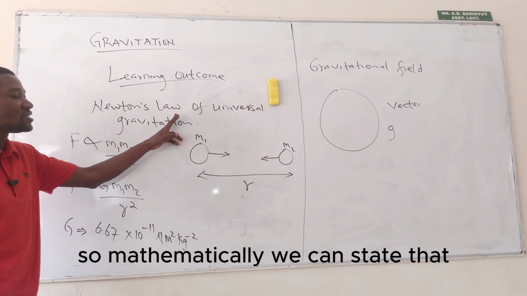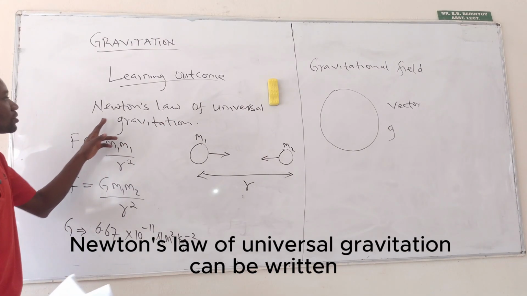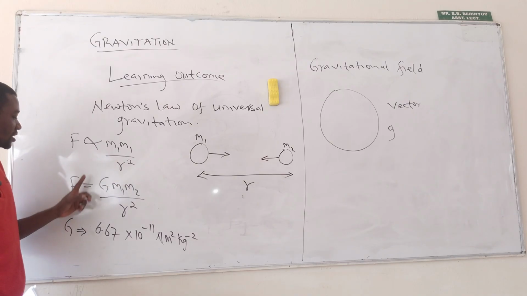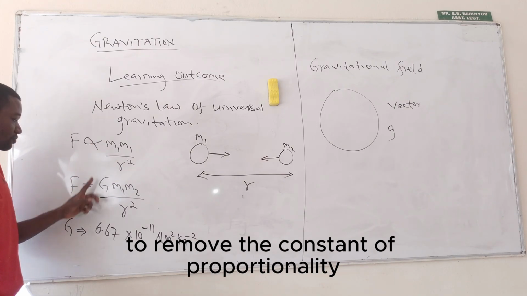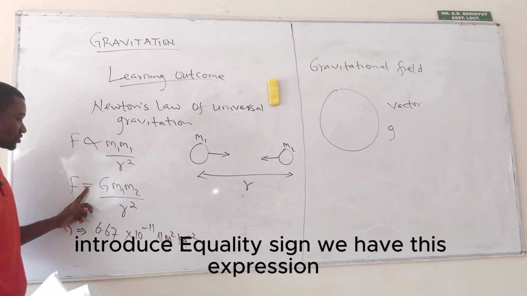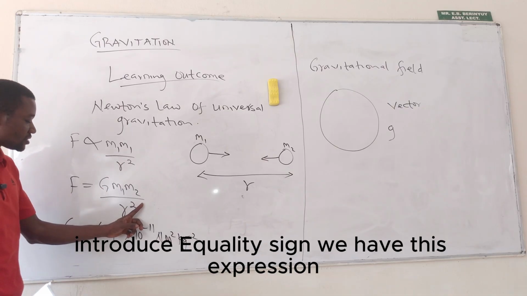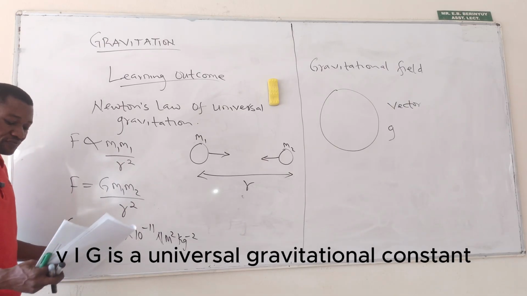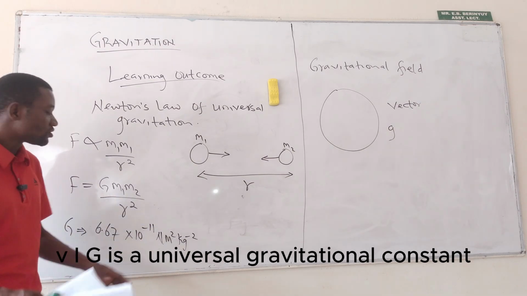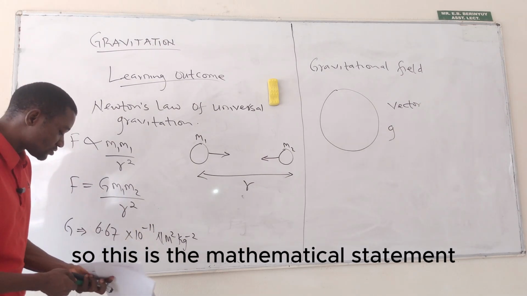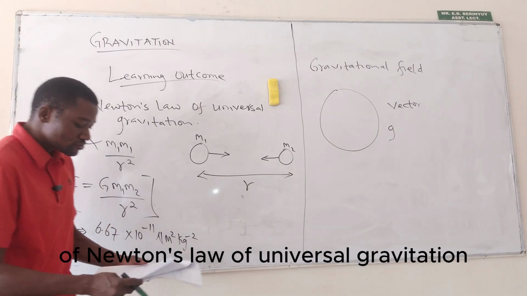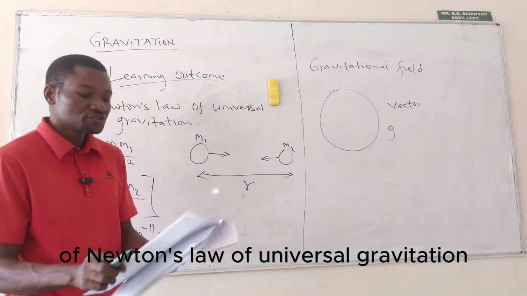Mathematically, we remove the constant of proportionality, introduce an equality sign, and we have this expression, where G is the universal gravitational constant. So this is the mathematical statement of Newton's law of universal gravitation.